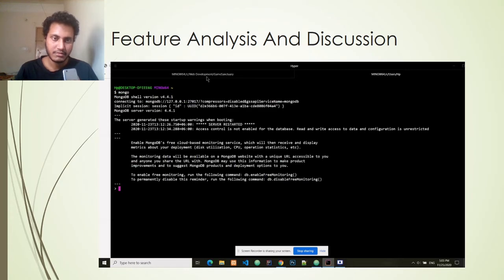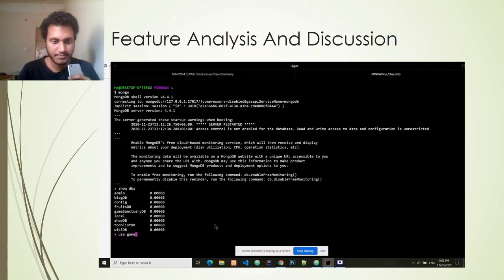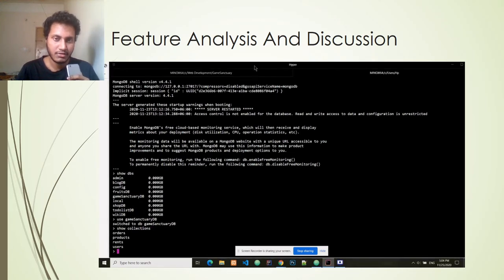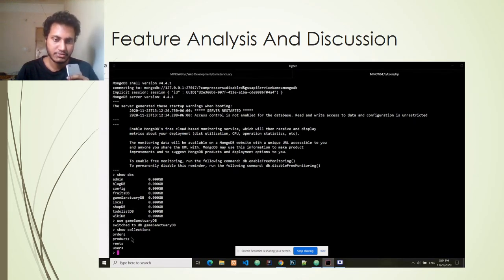So this is the Mongo shell. Here I show the local database that I am using in this project. If I type show dbs, I'm going to be shown all the databases that I have. For this project, I'm using the Game Sanctuary DB. Now if I type use Game Sanctuary DB, I'm currently using the Game Sanctuary DB. Now if I write show collections, these are the 4 collections that I used for this project: orders, products, rents, and users.